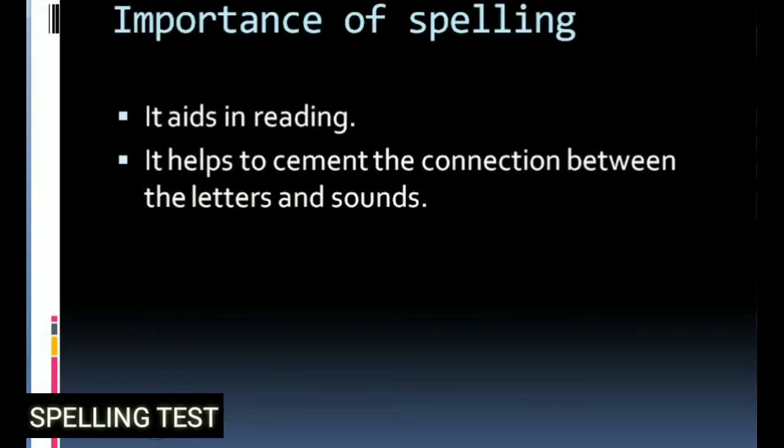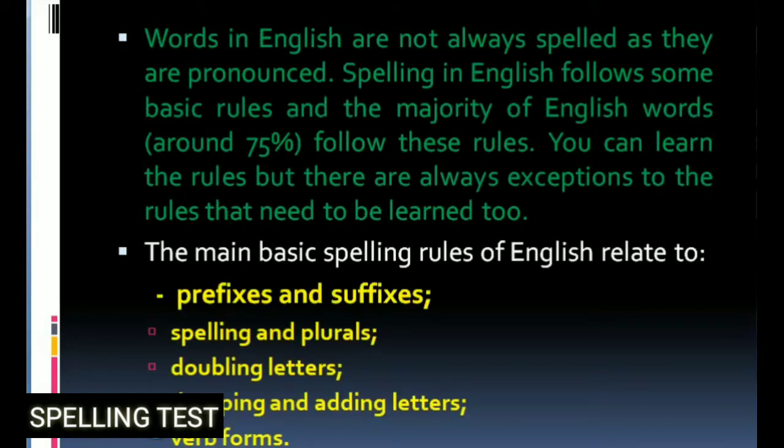Importance of spelling. It aids in reading. It helps to cement the connection between the letters and sounds. Words in English are not always spelled as they are pronounced. Spelling in English follows some basic rules, and the majority of English words, around 75%, follow these rules.